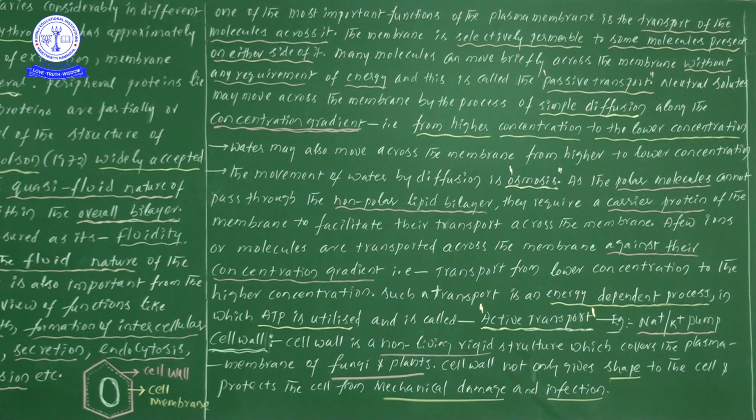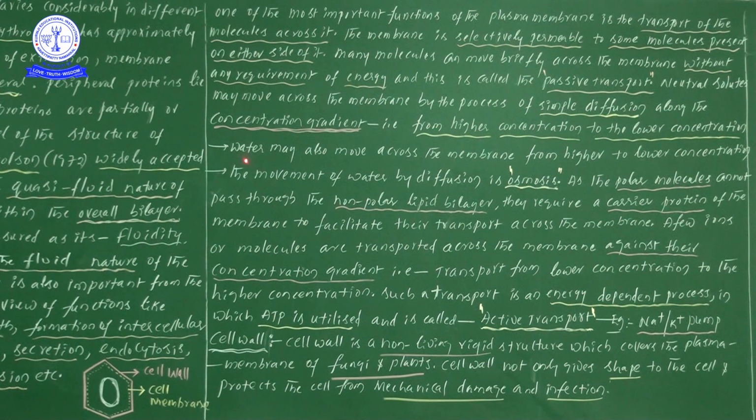Suppose against the concentration gradient means, listen carefully. Concentration gradient means movement of ions from the higher concentration to the lower concentration. Against the concentration gradient means the opposite only, no? Against means movement of ions from the lower concentration to the higher concentration. Such kind of movement we will take as against the concentration gradient. I hope you understood this one.